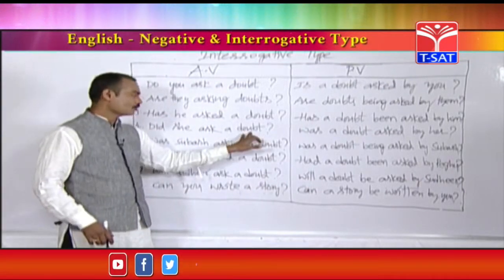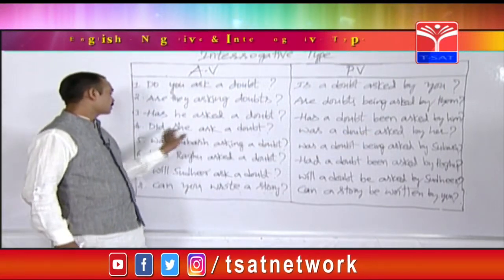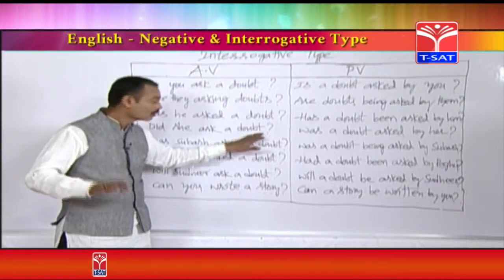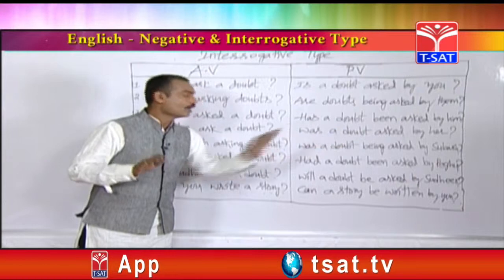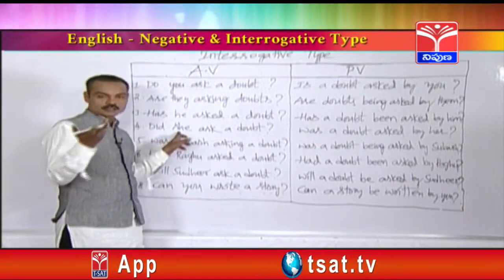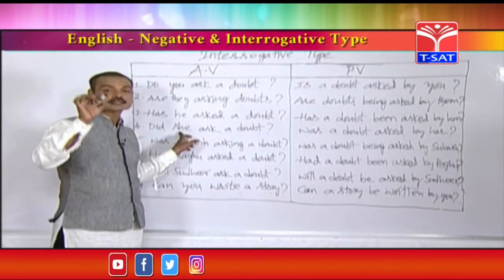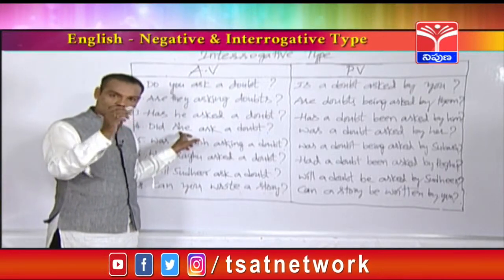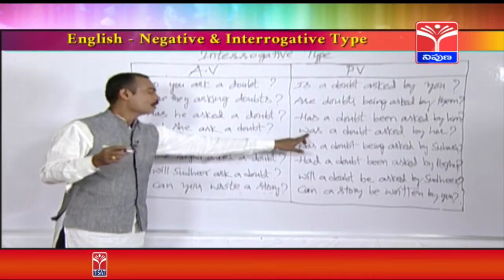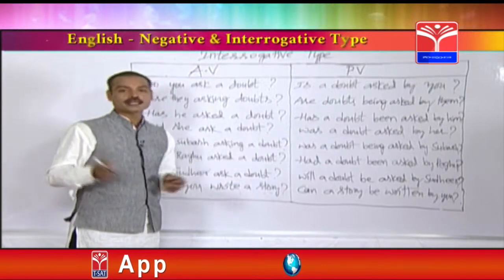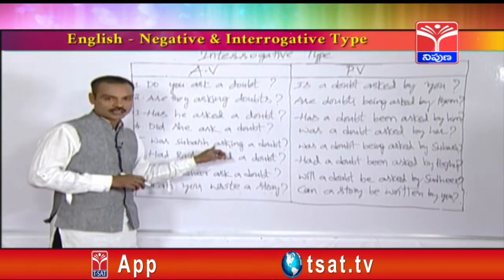So did she ask a doubt? Was a doubt asked by her? For example, plural object. Did she ask doubts? Doubts plural. Were doubts asked by her. You can change the subject, any subject. For example, did they ask a doubt, or did they watch a movie, or did they take dinner? For example, did they take dinner? Dinner is singular. Was dinner taken by them? So like that, friends. Next, let's see past continuous tense.